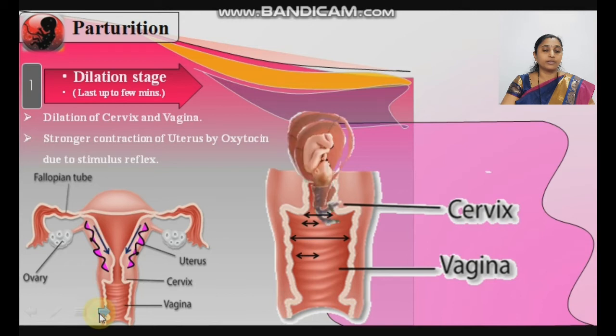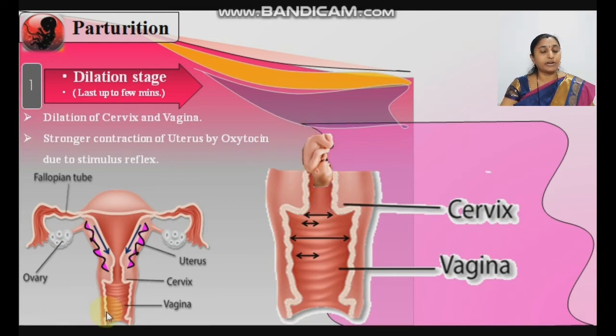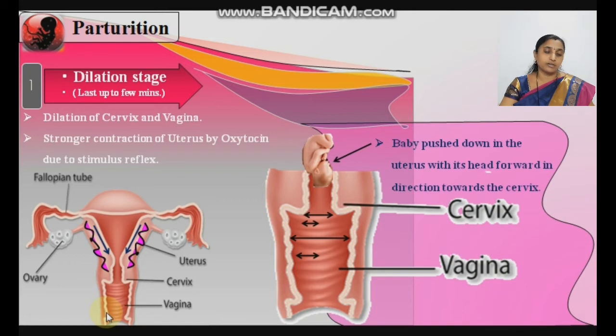Now come to the point. See here the fetus along with the amniotic cavity. One more important thing along with these two steps: the baby is present inside the amniotic cavity, covered by the amnion, which is a fetal membrane. This fetal membrane gets ruptured at the end of the dilation stage, and the baby is pushed in the uterus in a downward direction with its head forward towards the cervix.